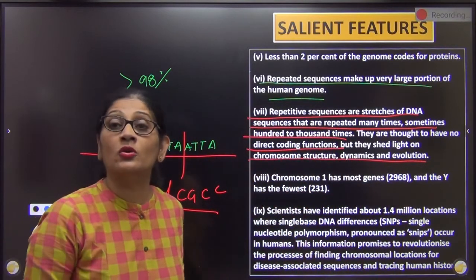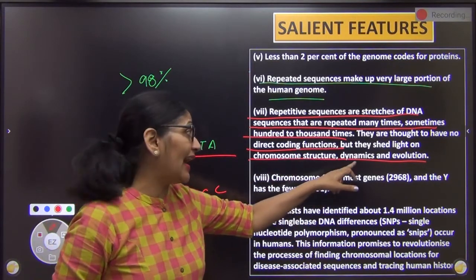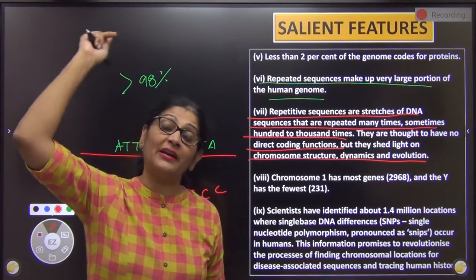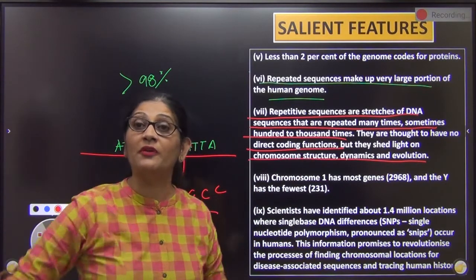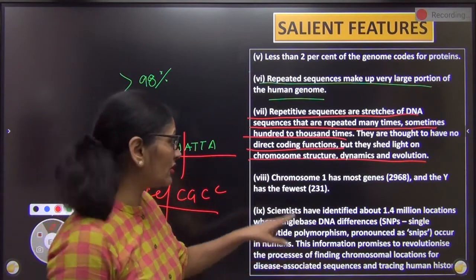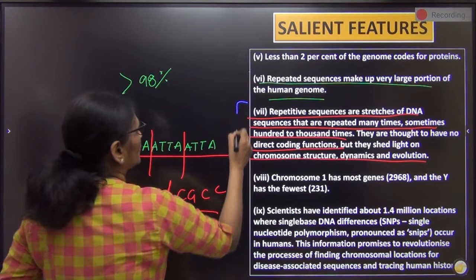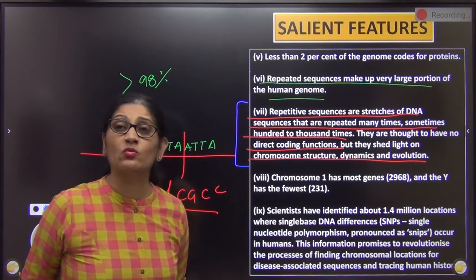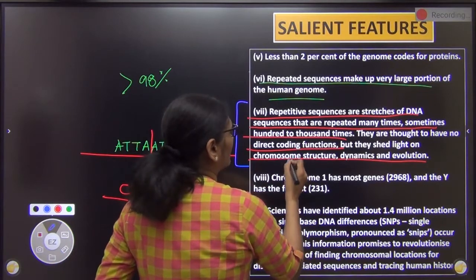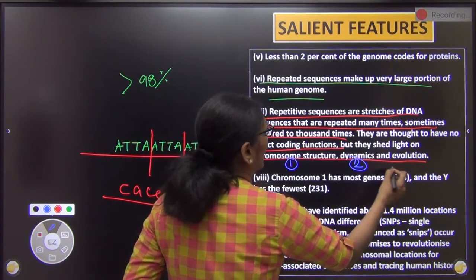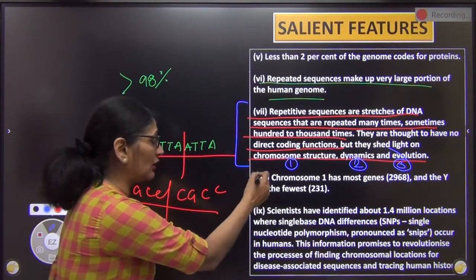Since they are part of introns, they shed light on chromosome structure, dynamics and evolution. These are from our ancestors; they were once functional, now they are not functional. This is very important. This will come as a separate 1 mark question: What are repeat sequences and what is their significance? They shed light on, first, chromosome structure, second, chromosome dynamics, and third, evolution. Okay.